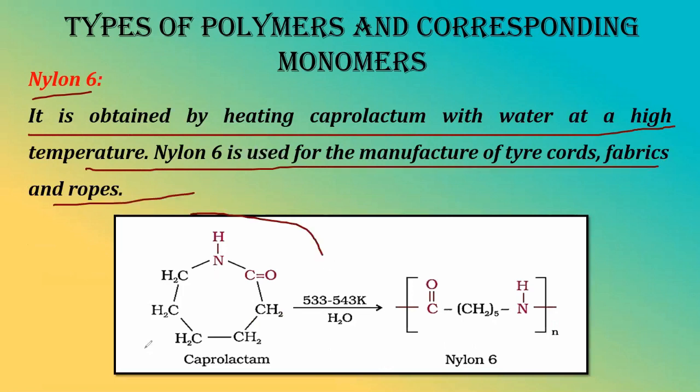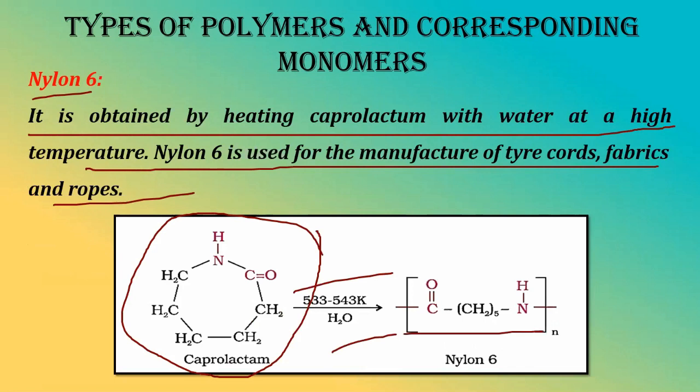This particular round shape of thing is called caprolactam. What happens basically in presence of heat and water, this ring breaks down to form this particular unit, which is called nylon 6. Basically this unit is a repeating unit and this will repeat on and form nylon 6. Okay, and this is formed by heating of caprolactam, which is a 7-membered ring. So it is basically used in the manufacture of tire cords, fabrics and ropes, right?